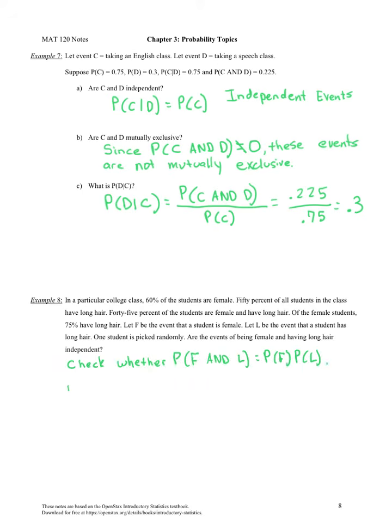We are given that the probability of being female and having long hair is 0.45.